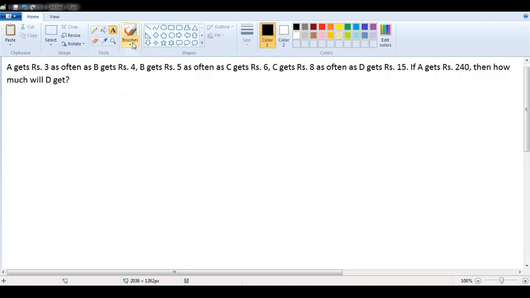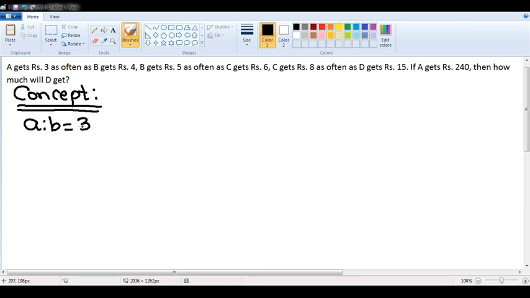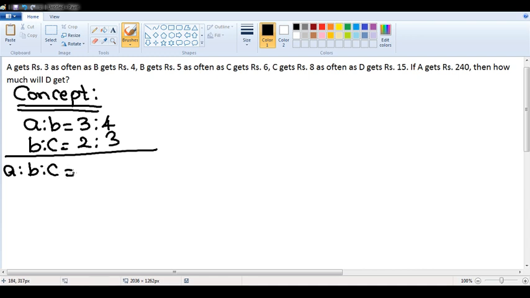Before solving this question, I am sure people who have attended my previous class will be able to solve it very fast. This is a concept on compound ratios. I'll just give two examples before I take up the original problem. Suppose A is to B is 3 is to 4, B is to C is 2 is to 3. I want to find A is to B is to C.